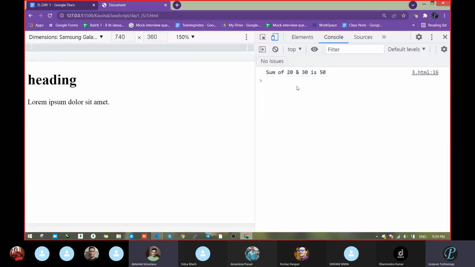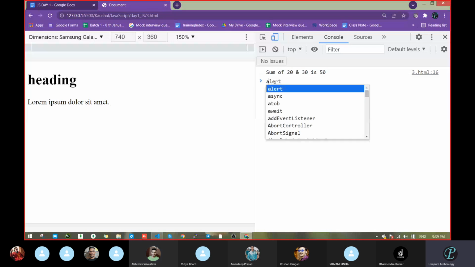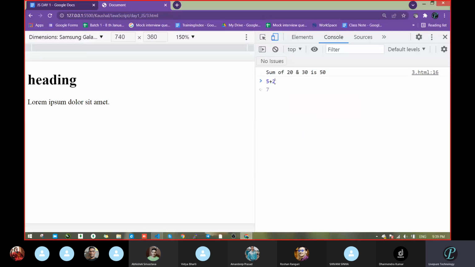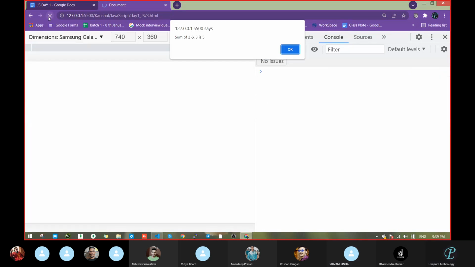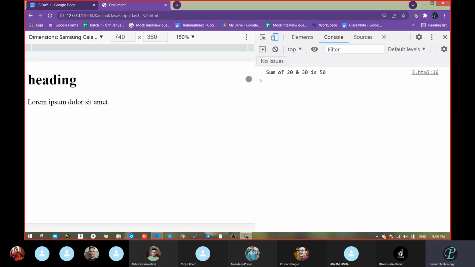But suppose you write any code here, suppose you write 5 plus 2. It gives 7. Now if you reload this, where is that 5 plus 2? Gone. So that is acting like a DOM, document object model. Whatever I had written, 4 plus 2, 7 plus 2, becomes temporary.